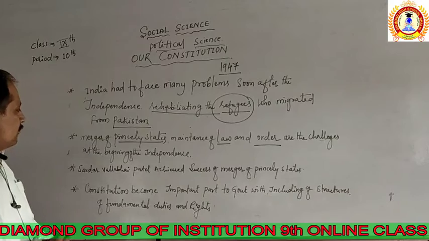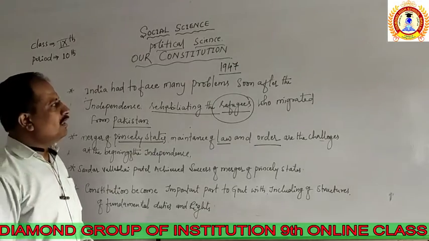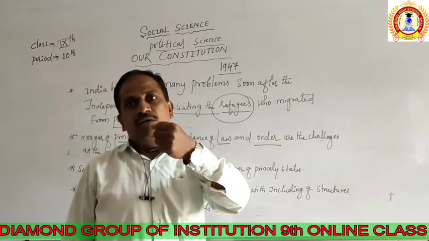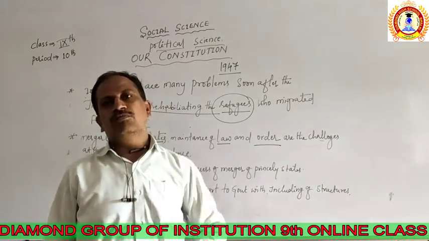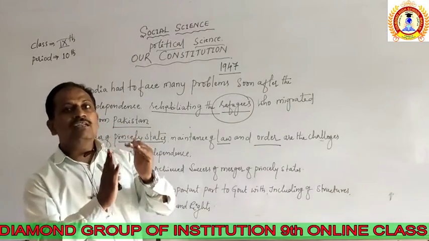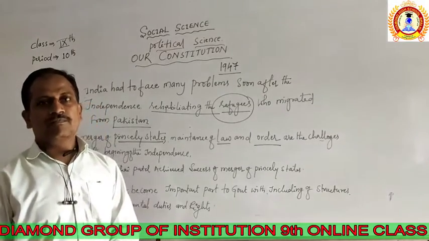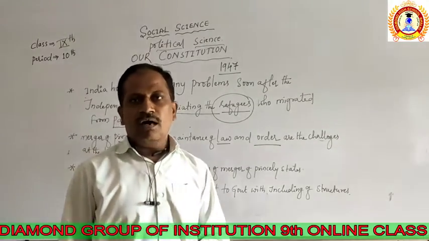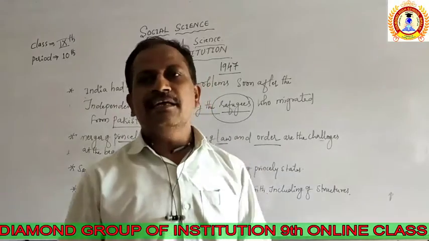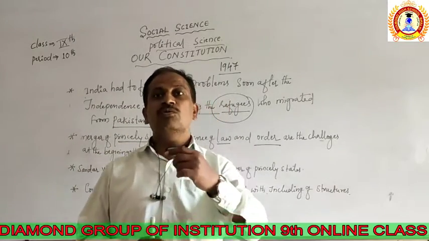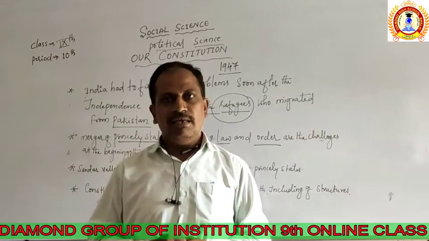But one important person at the time of independence, a powerful person who is called the Iron Man of India, made a successful achievement in merging the princely states. At that time, the Nizam of Hyderabad, the rulers of Goa, Kashmir, and part of Punjab were not willing to merge with the Indian government.